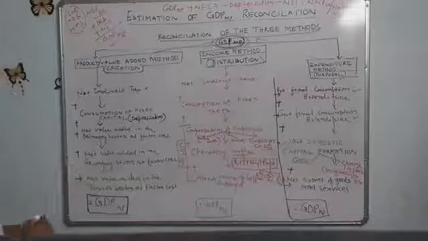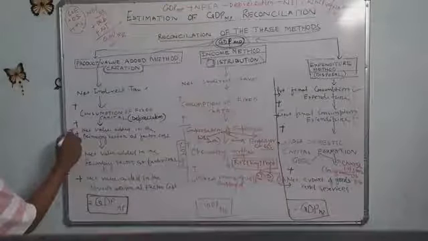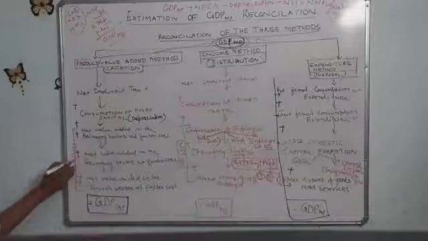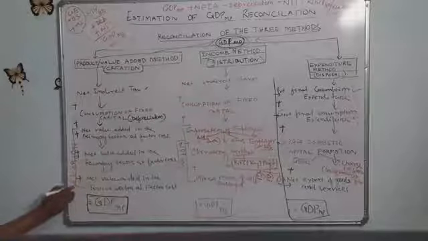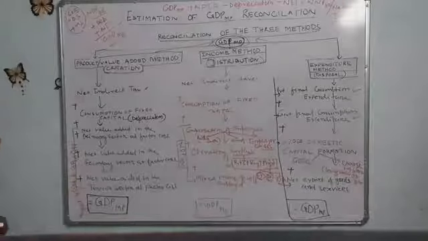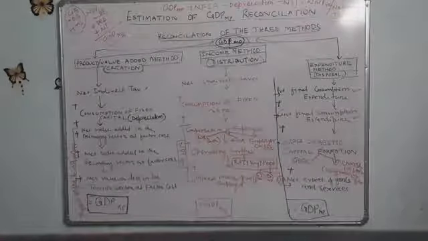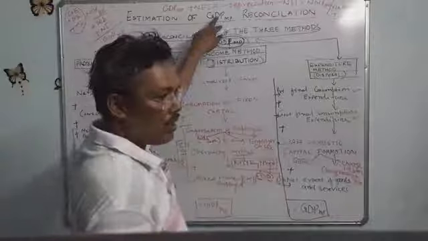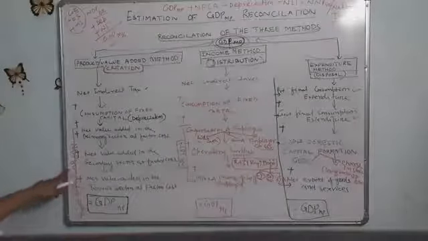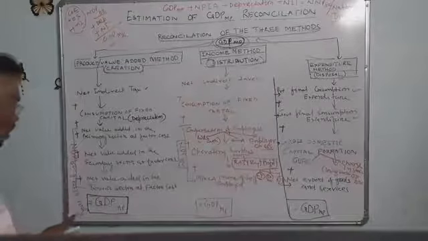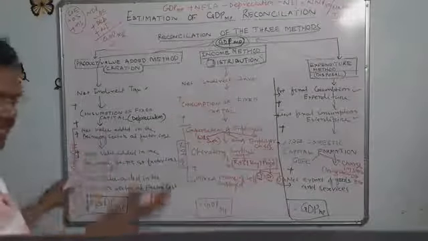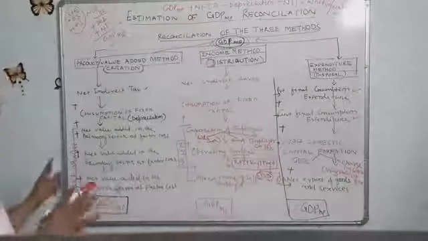NDP at factor cost plus NFIA equals NNP at factor cost. Here we are adding, here we are deducting. So without deducting or adding these, we can write NDP at factor cost plus net factor income from abroad equals NNP at factor cost. When time comes, we will give one detailed picture of how to find it.